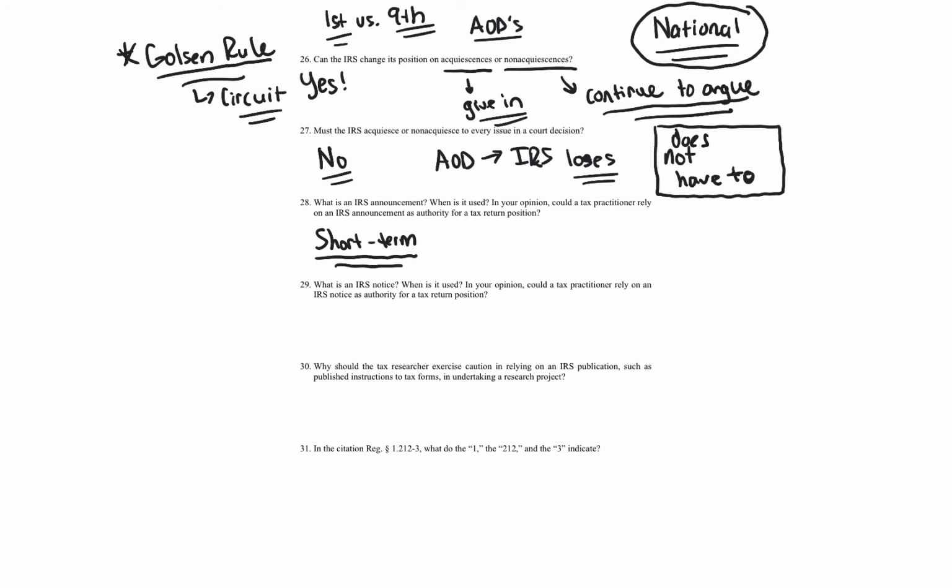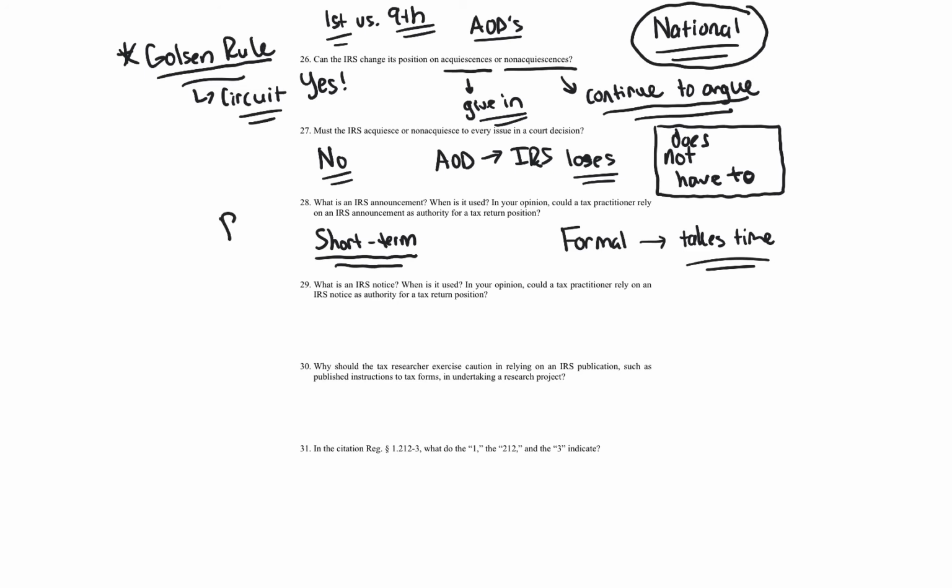Because the idea is that a more formal process takes time. And if there's something that Congress wants to happen quickly, the IRS is going to do that through an announcement, a notice, something more informal. So formal takes time. And if there's no time, the idea is that's going to be through an announcement or through a notice. Now, can an announcement, is that considered primary authority?